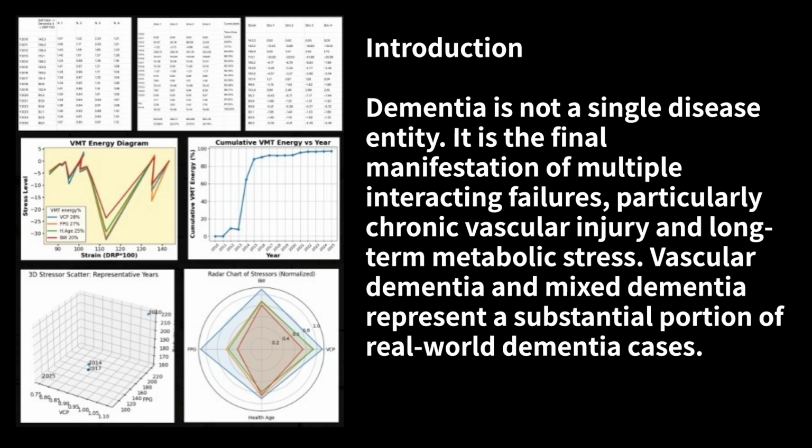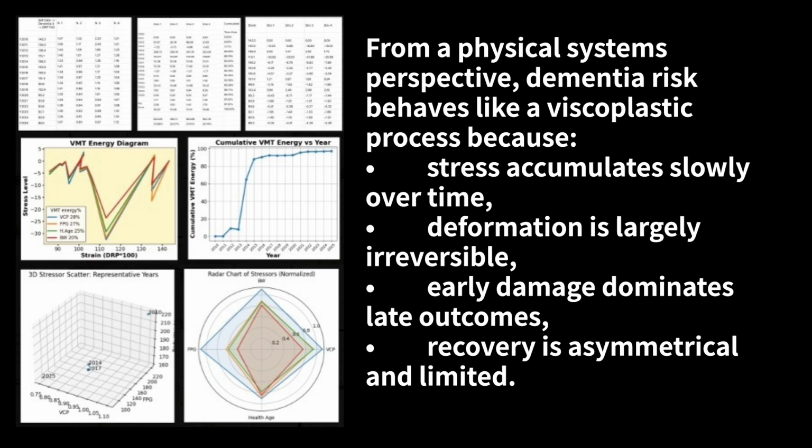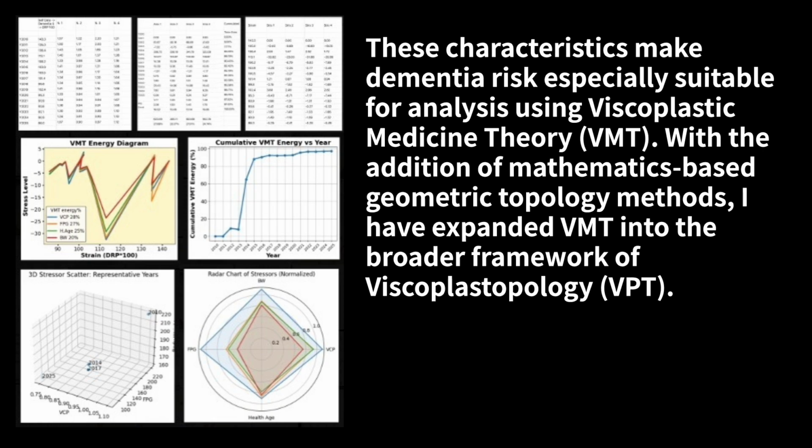Introduction. Dementia is not a single disease entity. It is the final manifestation of multiple interacting failures, particularly chronic vascular injury and long-term metabolic stress. Vascular dementia and mixed dementia represent a substantial portion of real-world dementia cases. From a physical systems perspective, dementia risk behaves like a viscoplastic process because stress accumulates slowly over time. Deformation is largely irreversible. Early damage dominates late outcomes. Recovery is asymmetrical and limited. These characteristics make dementia risk especially suitable for analysis.